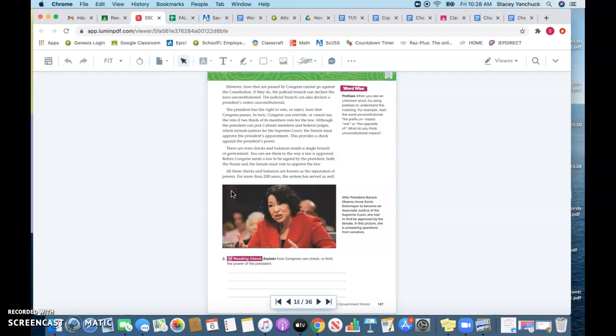All these checks and balances are known as separation of powers. For more than 200 years, the system has served us well. So you want to do this reading check on the bottom here. Explain how Congress can check or limit the power of the president. And that ends this part of Lesson 2. So go to your notes pages, reread the section, and then fill out those notes pages, okay?